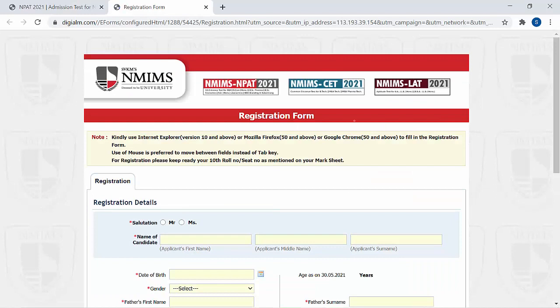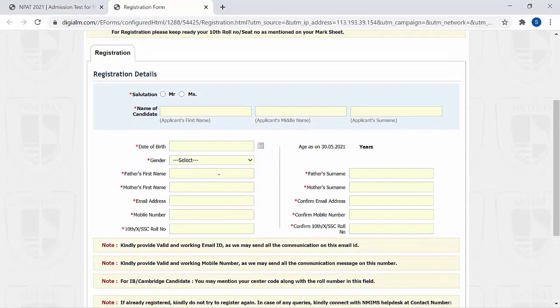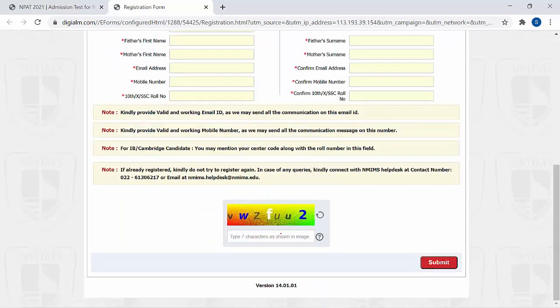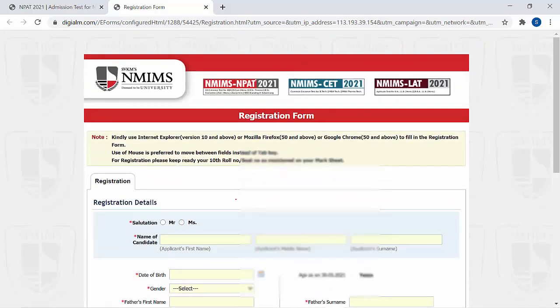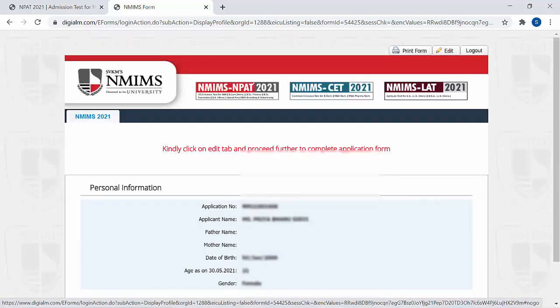So that means you have to fill in all your details: your name, date of birth, gender, father's name, mother's name, your mobile number, and also your 10th roll number. Then you have to enter the captcha here and then submit. So let's fill in all the details here. Now kindly click on the edit tab and proceed further to complete the application form. So these are your personal details. Now here you can see the tabs print form, edit and logout. So you have to edit here.